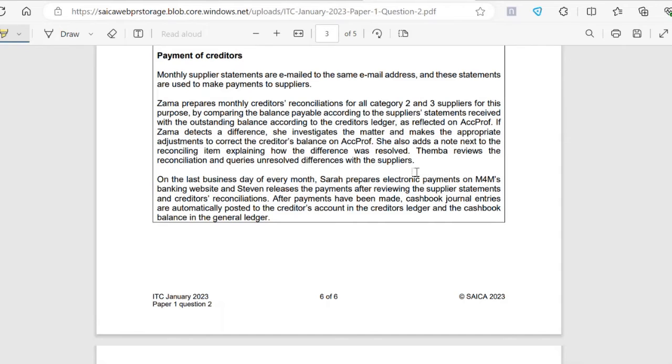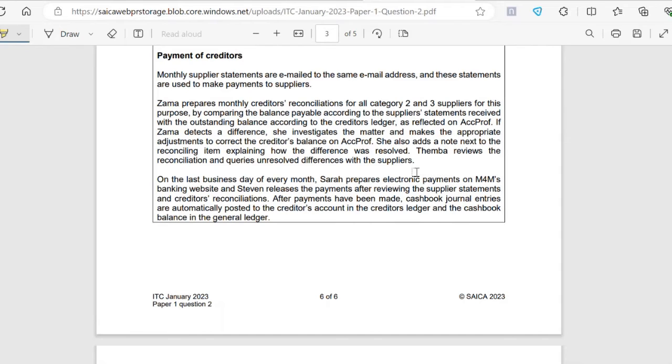Remember, ACPROF automatically posts to the creditors' ledger when Zama finds the invoices and loads them onto ACPROF, and then ACPROF will raise journals and take them to the creditors' ledger. If Zama detects a difference, she investigates the matter and makes the appropriate adjustments to correct the creditor's balance on ACPROF. She also adds a note next to the reconciling item explaining how the difference was resolved. Temba reviews the reconciliation and queries unresolved differences with the suppliers.